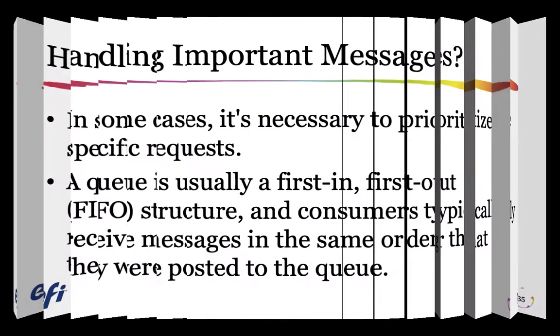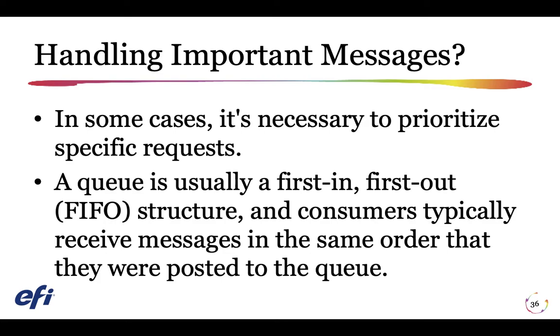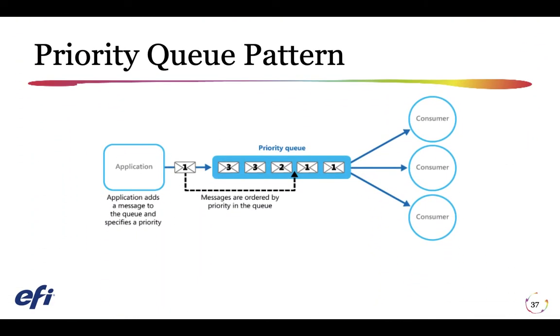Moving on. In many cases, the order requests are received in by a service isn't important. In some cases, though, it's necessary to prioritize specific requests. These requests should be processed earlier than lower priority requests that were sent previously by the application. The answer is priority queue pattern.